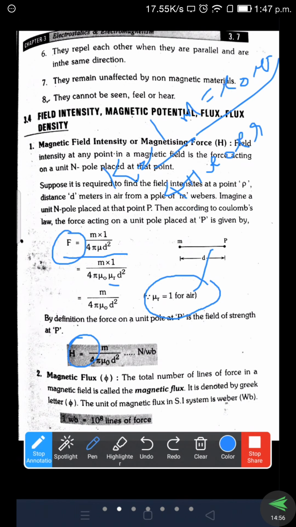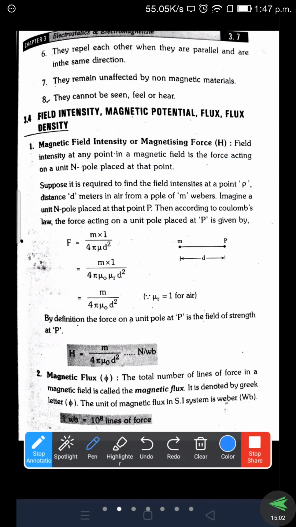That will be determined by means of the formula. That is what we call the field intensity. Simply you can remember: field intensity at any point in a magnetic field is the force acting on a unit N pole placed at that point. So this is a unit N pole. It is placed at that point. We are just making this as an assumption.